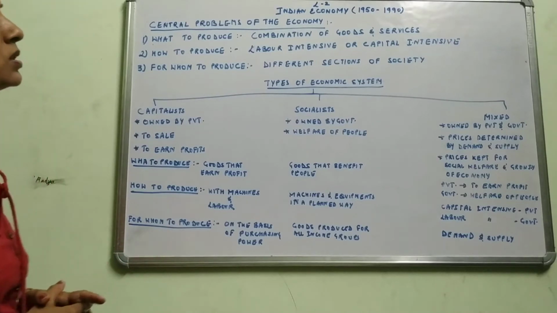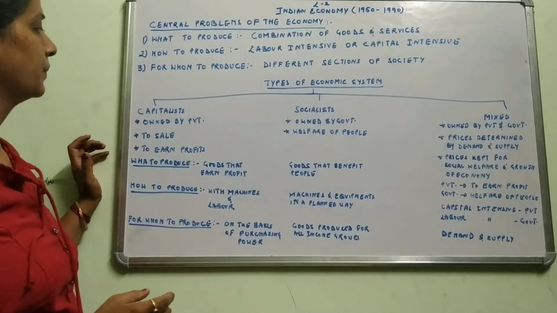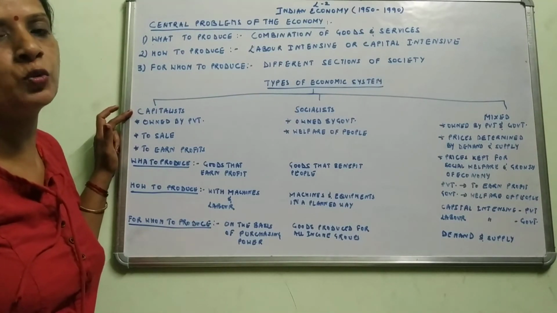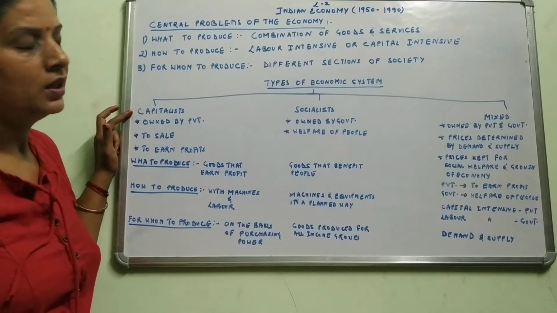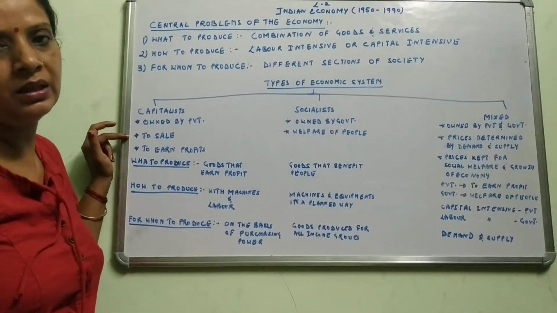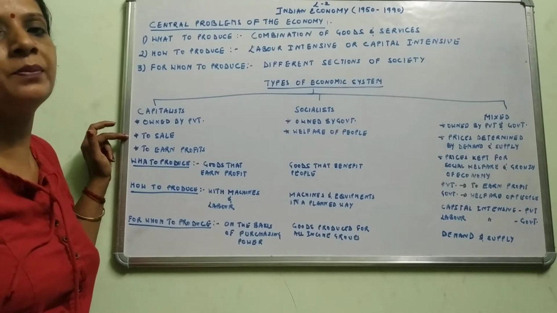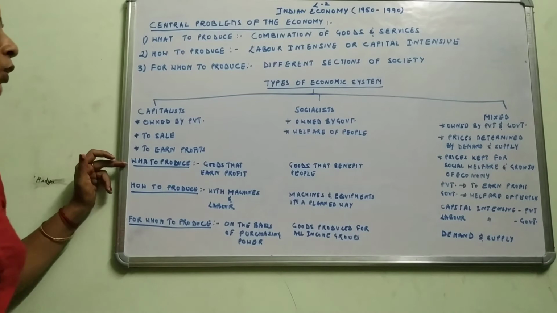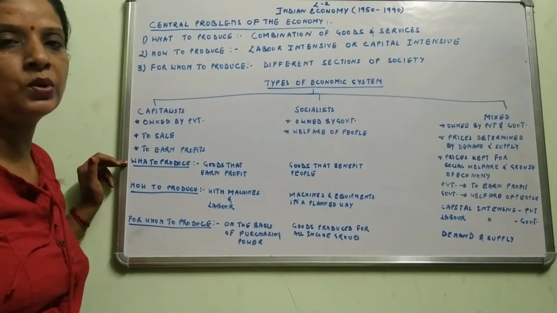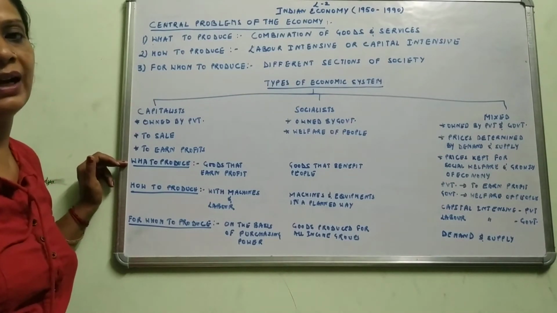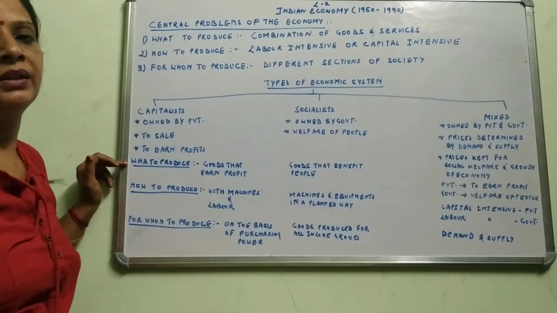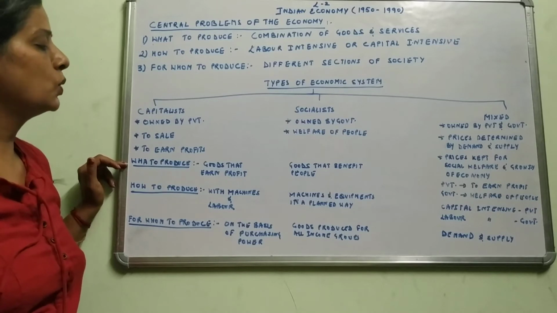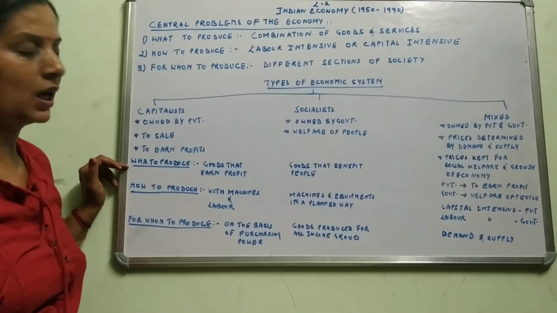Now comes the next question, the types of economic system. First is the capitalist economy. It is basically owned by private entrepreneurs. Their purpose is to sell in the market, and from that sale their purpose is to earn only profit. So they produce those goods that can earn profit for them, and it works through the price mechanism only. They will produce only those goods that can give more and more profit to the capitalist.